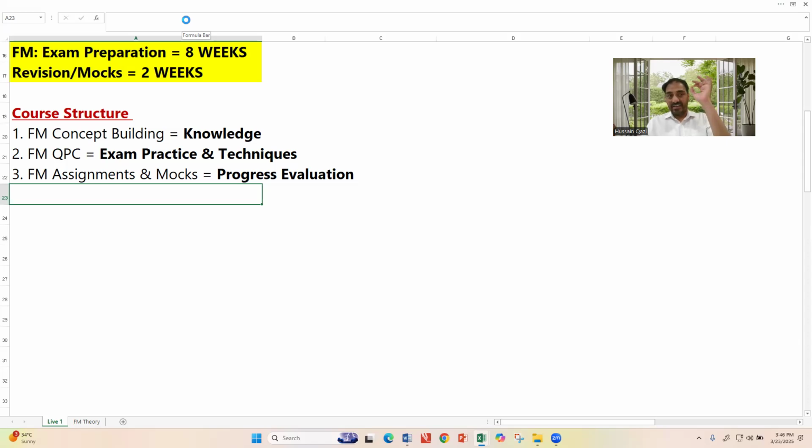Number 2, question practice. FM question practice means you need to practice the questions with exam conditions, either with section A, section B or section C. If you just practice the questions in your own way, with your own strategy, without considering what the examiner actually expects, that means you are not able to learn the exam techniques.